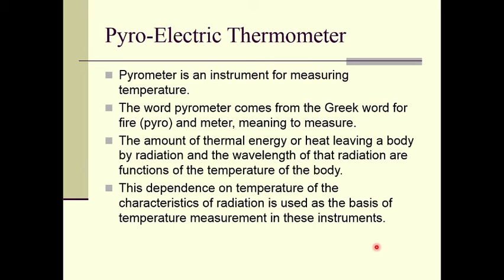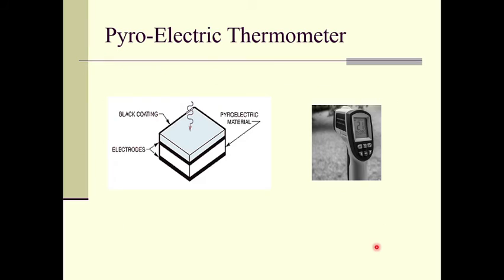This dependence on temperature of the characteristic of radiation is used as the basis of temperature measurement in these instruments. So what is the principle of a pyrometer? That is, the amount of thermal energy or heat leaving a body by radiation and the wavelength of that radiation are functions of the temperature of the body, right? So this is the principle of the pyrometer, right?